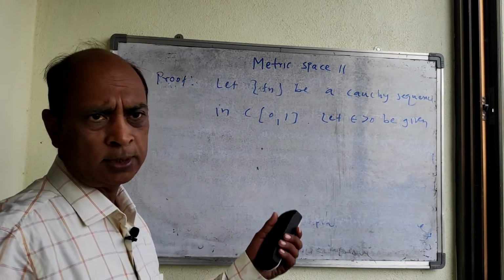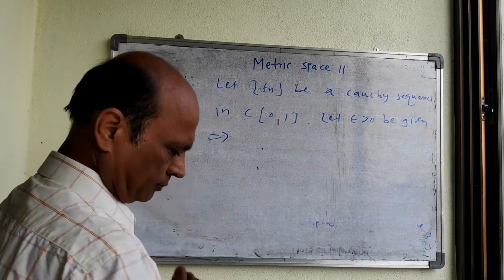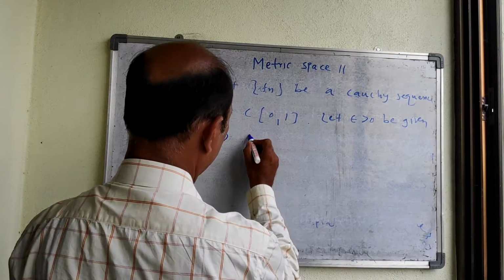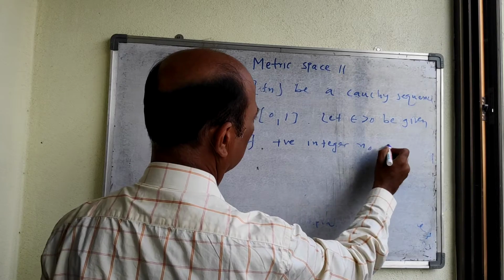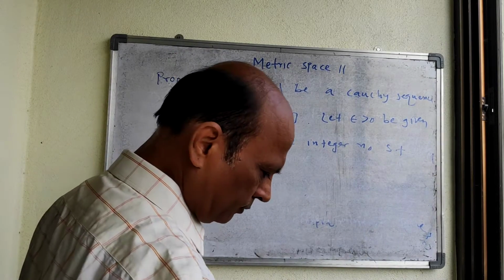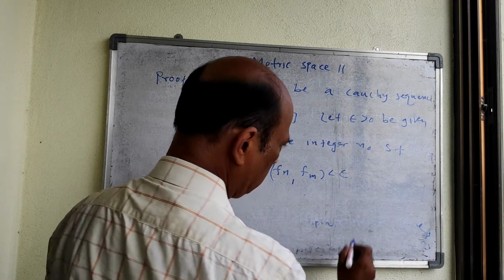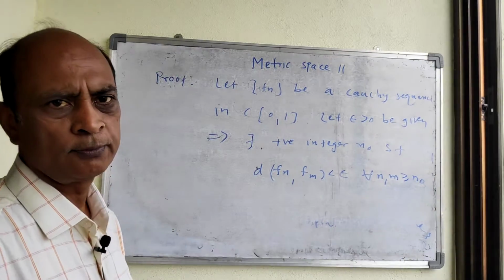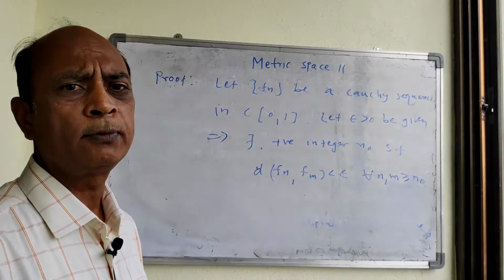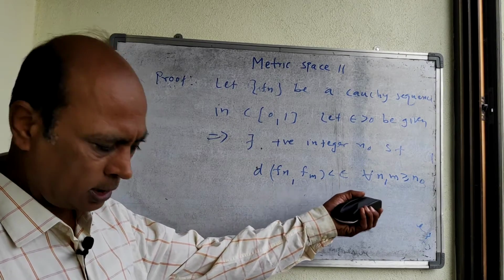So, as it is a Cauchy sequence, this implies that there exists a positive integer n0 such that d(f_n, f_m) is less than epsilon for all n, m greater than or equal to n0. So this we are writing by definition of Cauchy sequence.